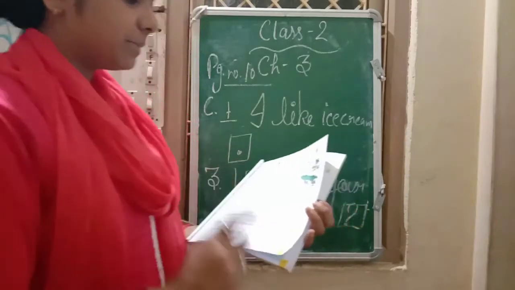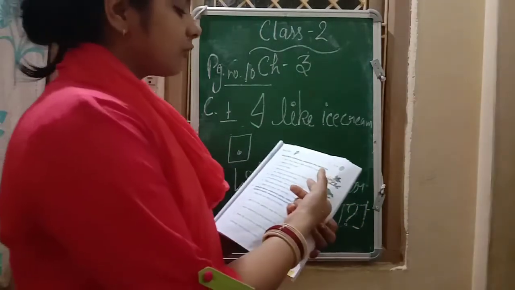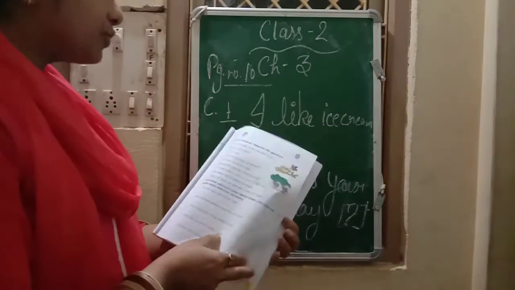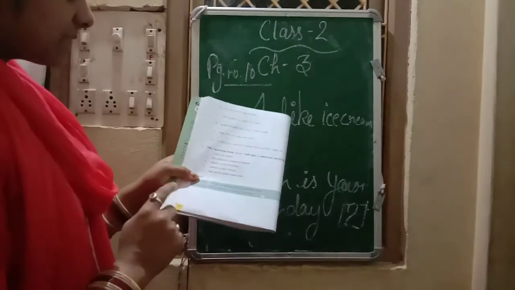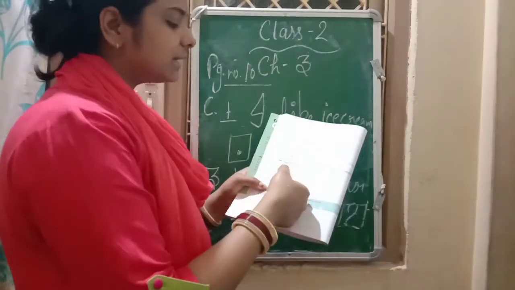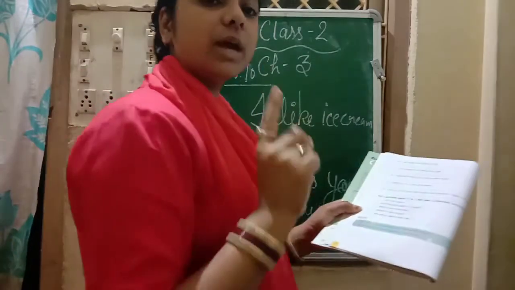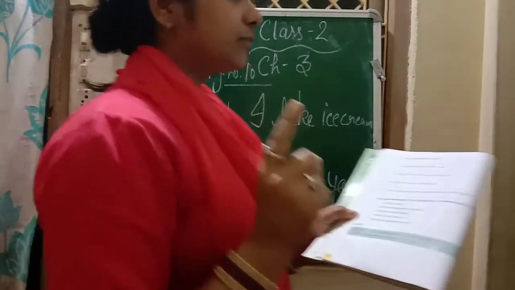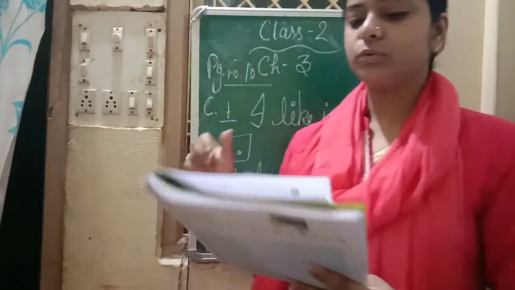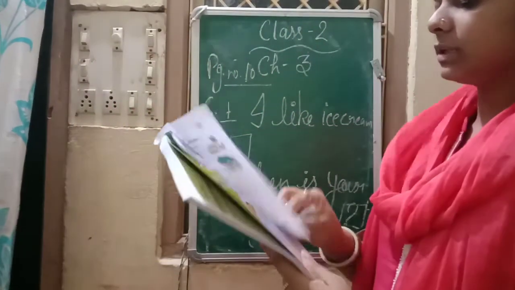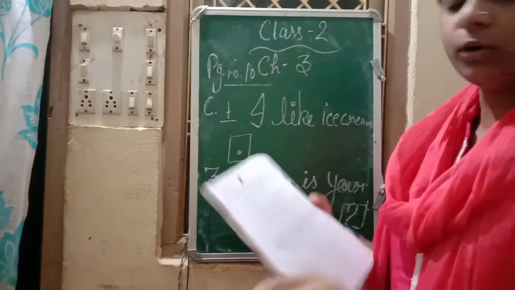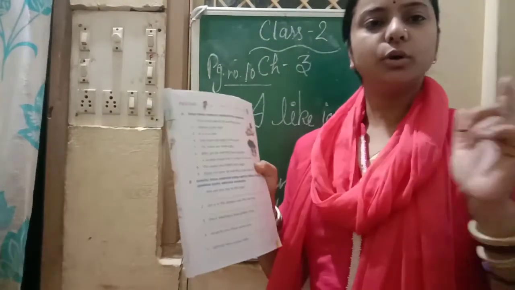We have done page number 9: 2 sentences of the A portion, 2 sentences of the B portion, and 2 sentences on page number 10. The rest of the sentences you have to write at your home in your notebook also.